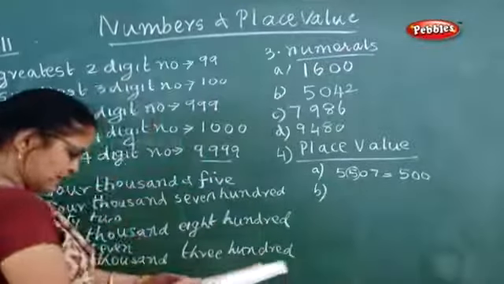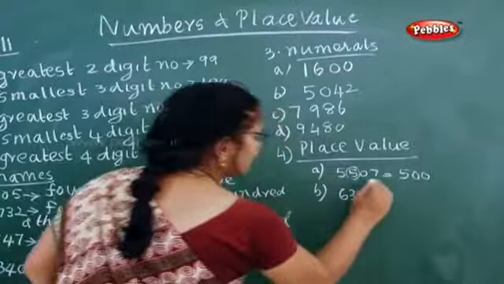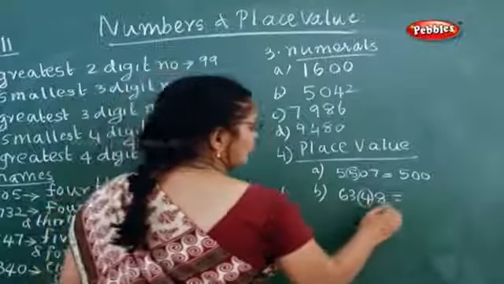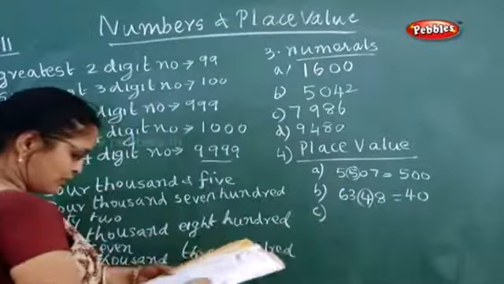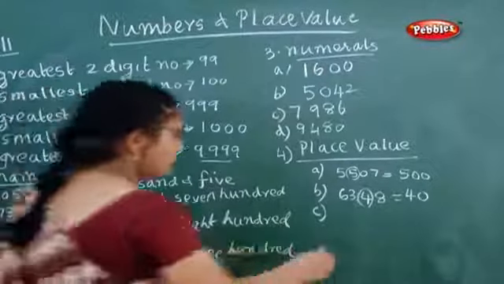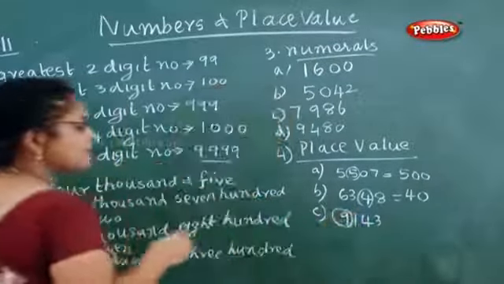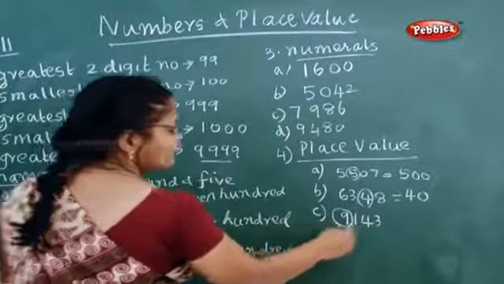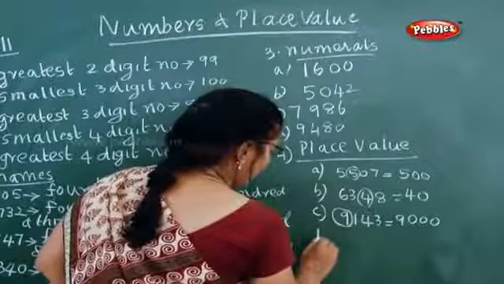Now next sum. 6348. Now the 4 is darkened. How do you write it? Ones and tens. So you write 40, because 4 into 10 is 40. Now next one, 9143. The 9 is circled, means darkened. Ones, tens, hundreds and thousands. So you write 9,000.